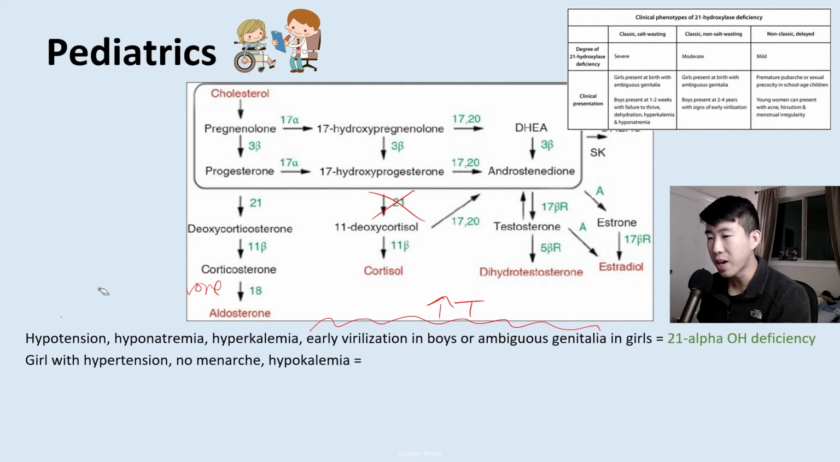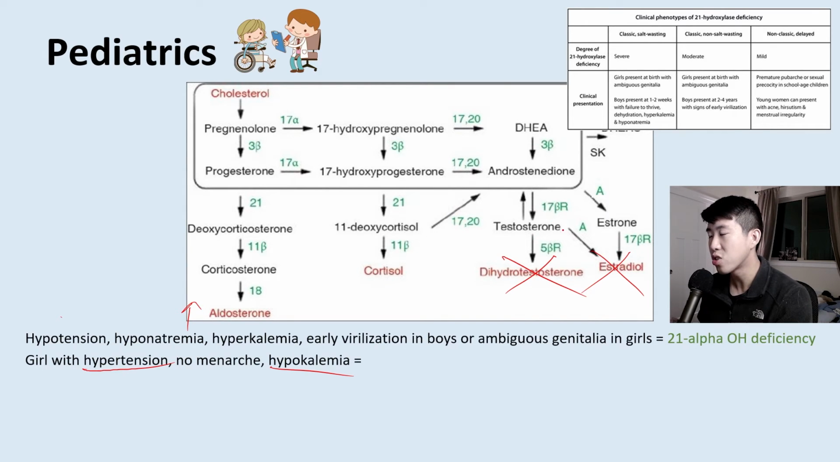All right, now let's talk about a girl who's presenting with hypertension, and they have no menarche, and they have hypokalemia, okay? So hypertension and hypokalemia tells us that the aldosterone is high, and then the lack of menarche means that they're not having any sex hormones. So what's going to block all these sex hormones? That's going to be if you blocked here, 17 alpha hydroxylase, right? Because everything is going to be shunted down here to aldosterone, and you're going to get no sex hormone production. So this is describing a 17 alpha hydroxylase deficiency.